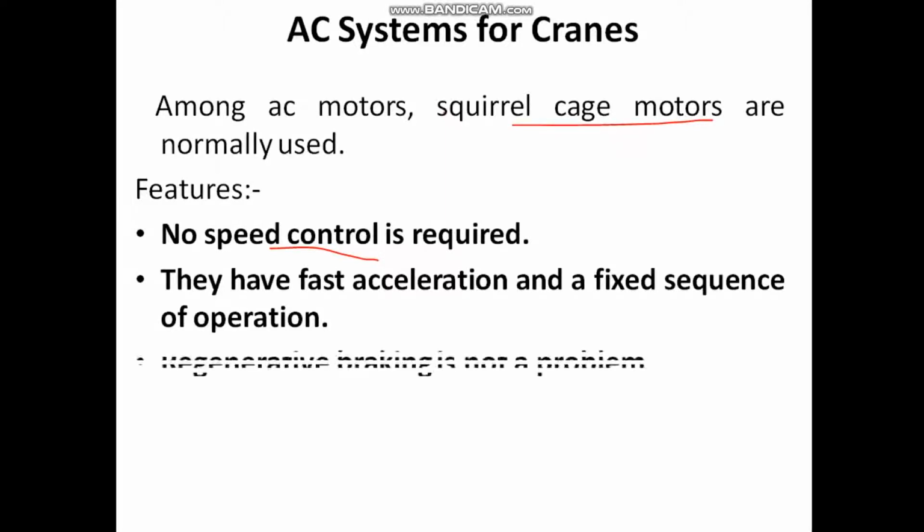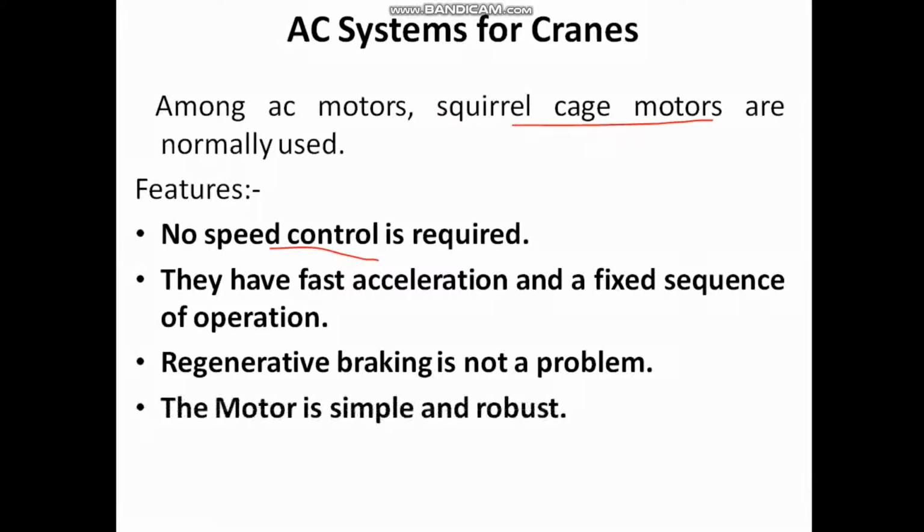The third feature is regenerative braking, right? As I said, regenerative braking is not possible, so to have the control we need to control the current, the full load current. Similarly, I dealt with this part in DC systems, so the same thing applies for the AC systems. The main feature is that the motor is very simple and robust.